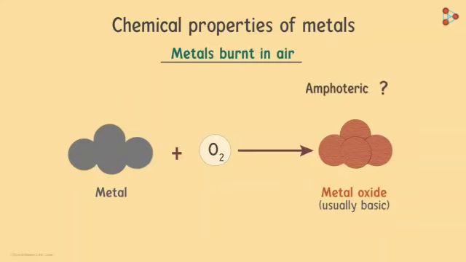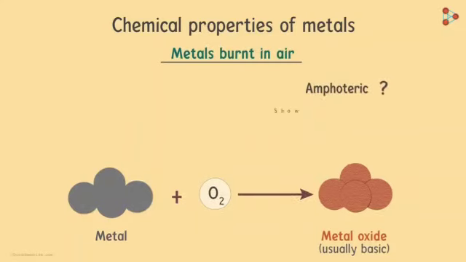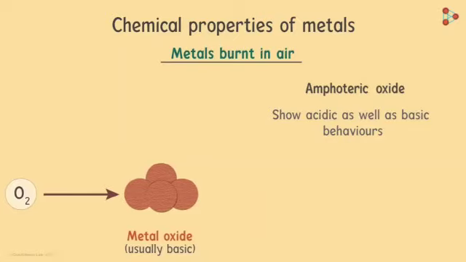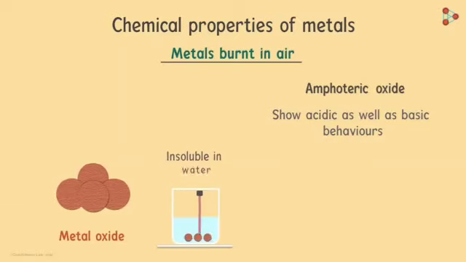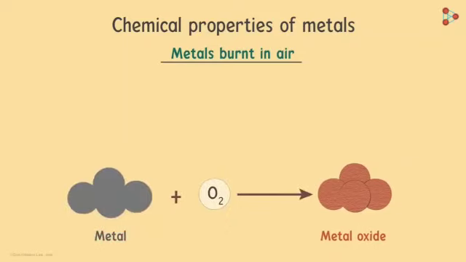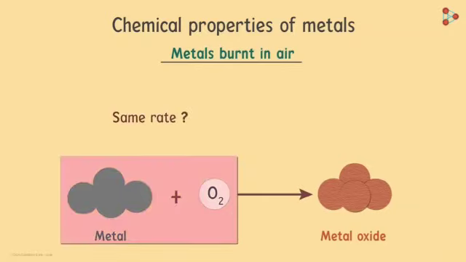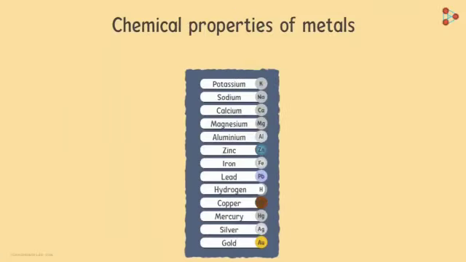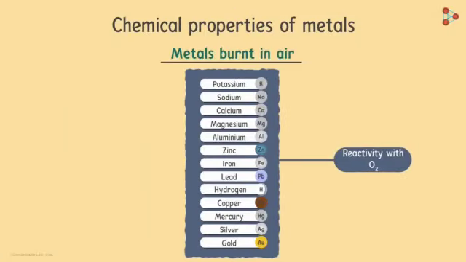What do we mean by amphoteric? Metal oxides which may show acidic as well as basic behaviors are known as amphoteric oxides. Most metal oxides are insoluble in water, but some may also dissolve to form alkalis. Okay, so metal oxides are being formed, but do all metals react with oxygen at the same rate? Not really. Different metals show different levels of reactivity towards oxygen.